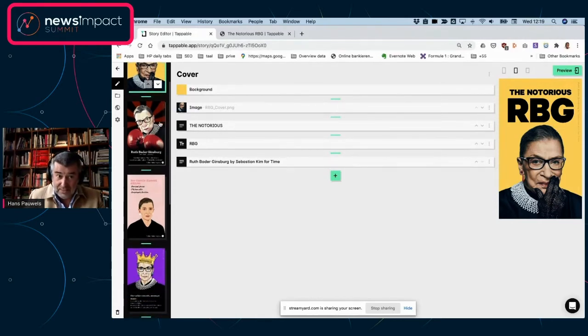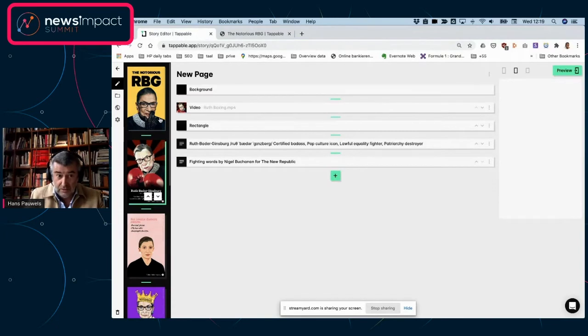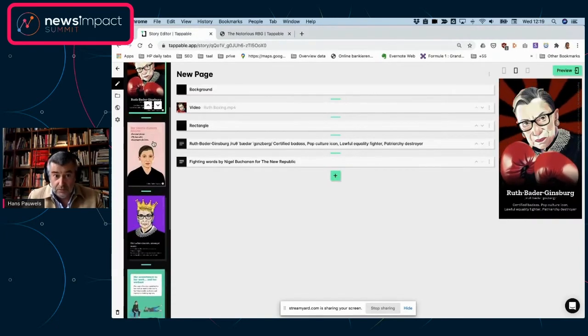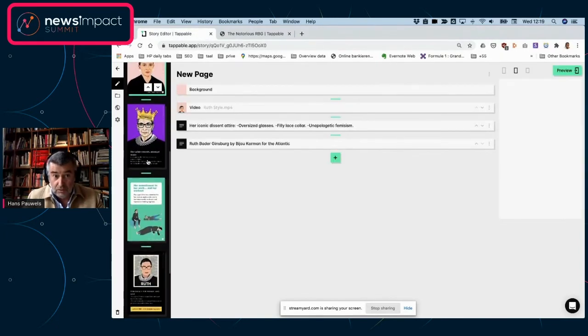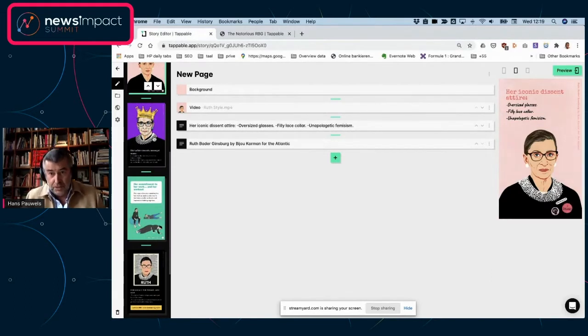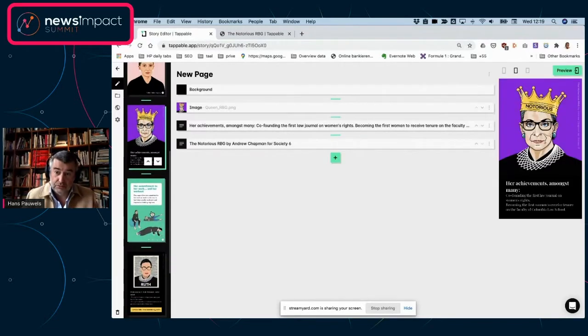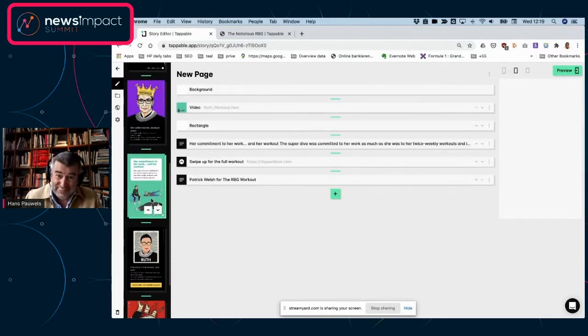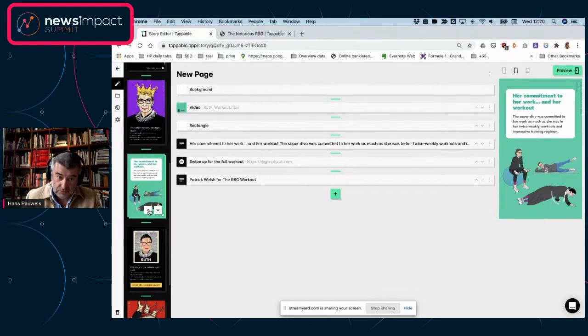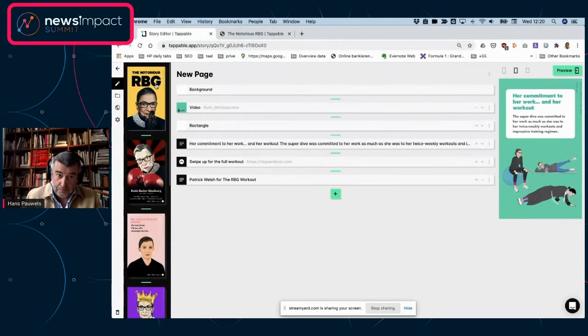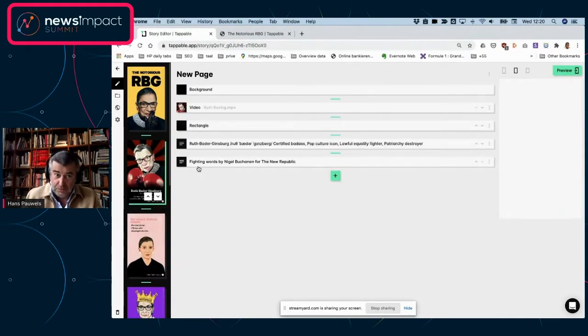The same continues. It is a fairly young format, so we have opted here as well. We could have made an obituary for Ruth Bader Ginsburg, but what we've tried to do here is make it very colorful and very like today's content, right, in all of this. So made it very colorful, made it pretty short.